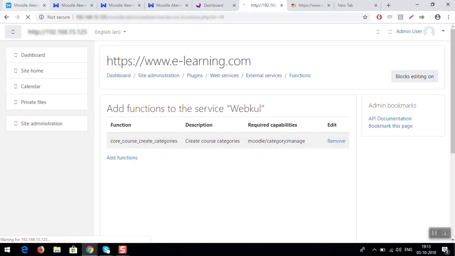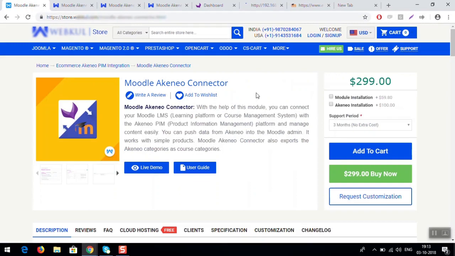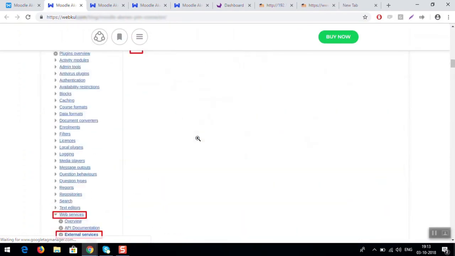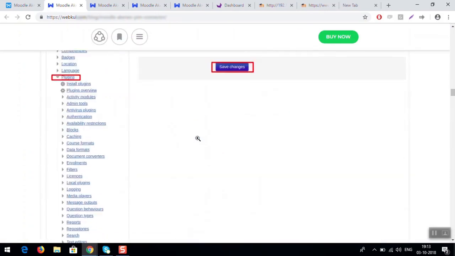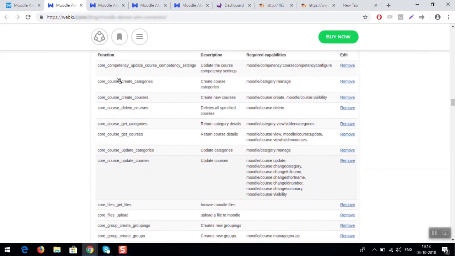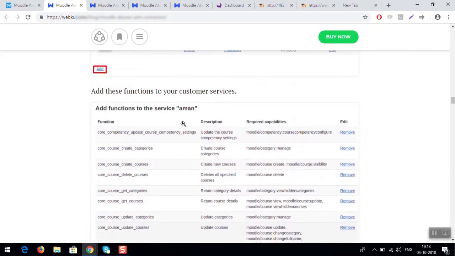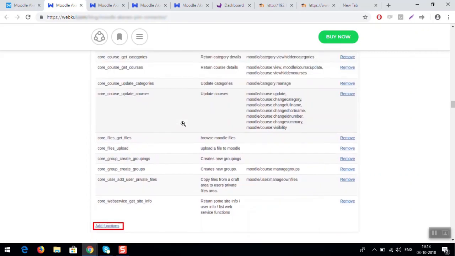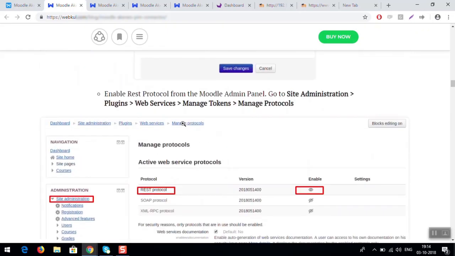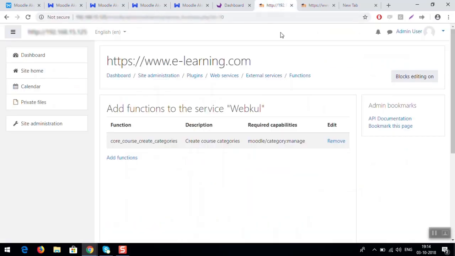You can also find the information for more functions. You have to go to store.webcool.com and click on the user guide. Here you will find the functions like these, and you have to add these functions to your external service. Without it, your Moodle to Akeneo connector will not run. So basically you have to add these functions.